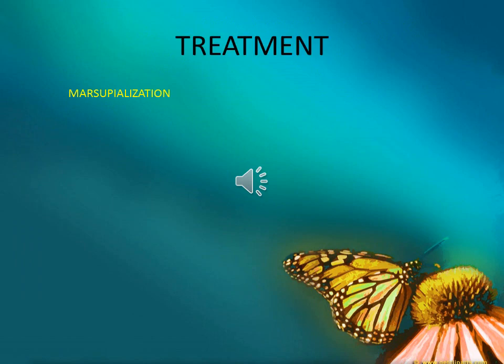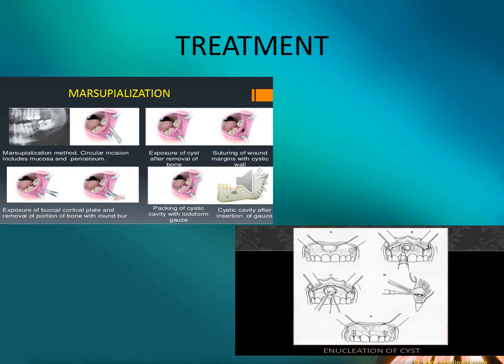There are four ways in which cysts are managed. One, enucleation, removal of the entire cyst. Two, marsupialization, the creation of a window into the wall of a cyst, allowing the content to be drained. The window is left open, and the lack of pressure within the cyst causes the lesion to shrink as the surrounding bone starts to fill in again. Three, enucleation following marsupialization. And the last one, enucleation with curettage, which is the removal of the cyst and some of the surrounding bone which may contain some of the lining of the cyst.